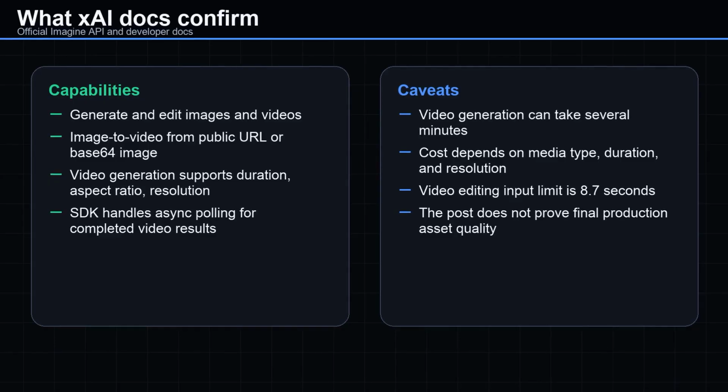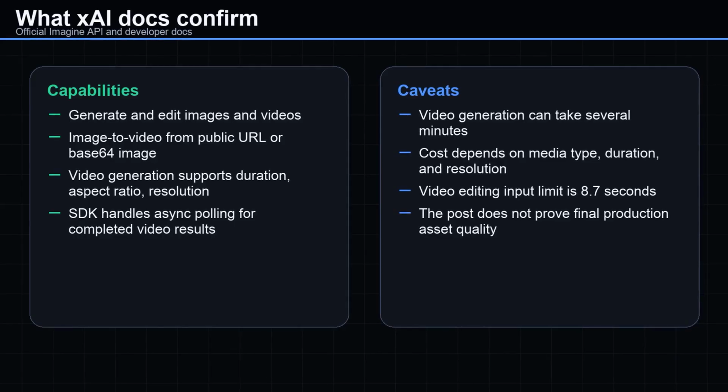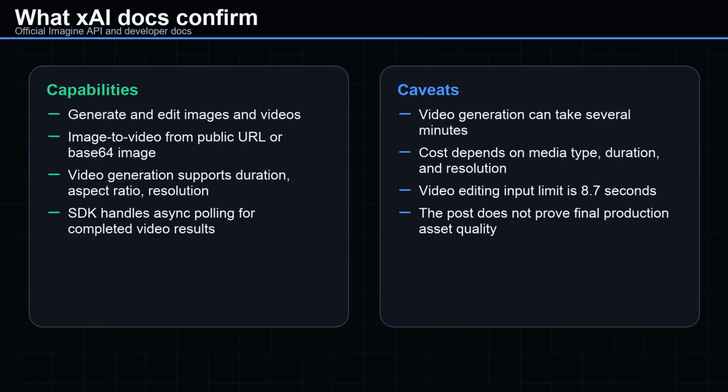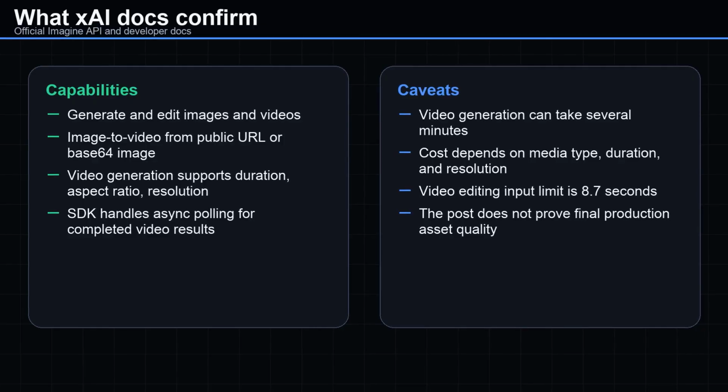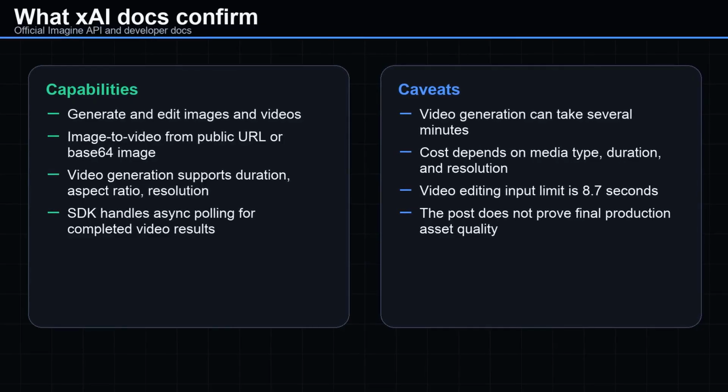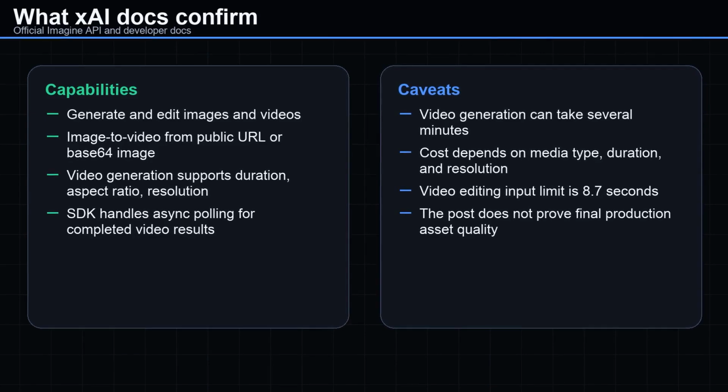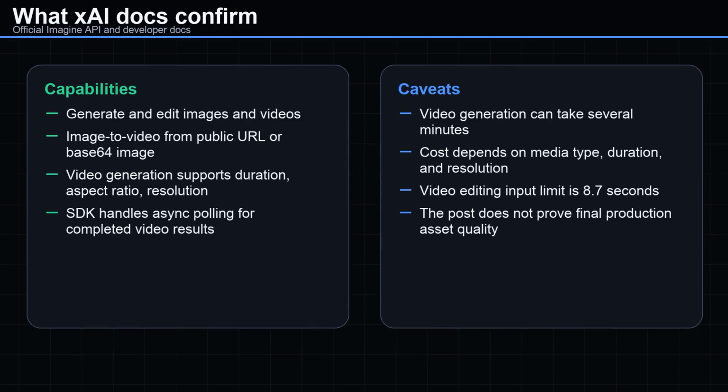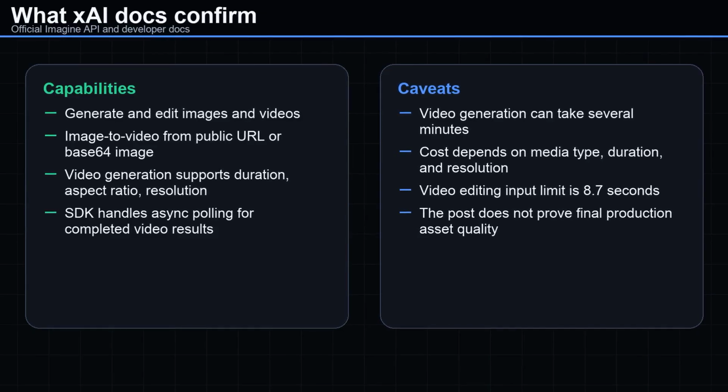The image-to-video docs say a source image can be a public URL or base64 data URI. The video docs say generation can take up to several minutes, depending on prompt complexity, duration, resolution, and editing overhead. That means this is a real API direction, not just a social media trick.